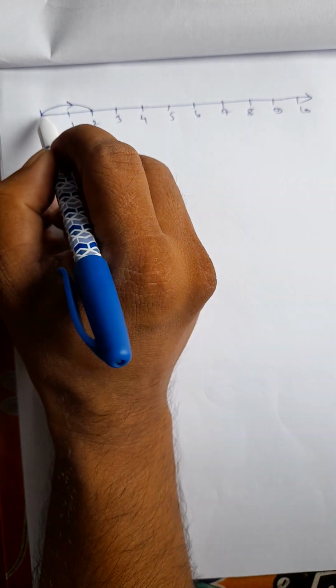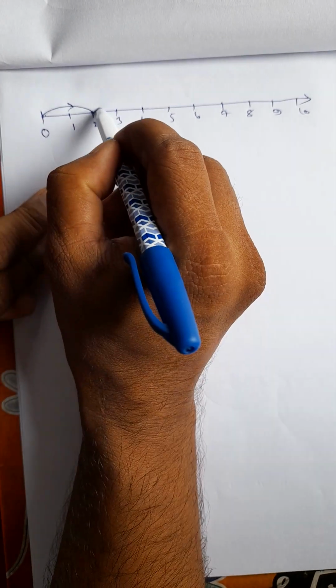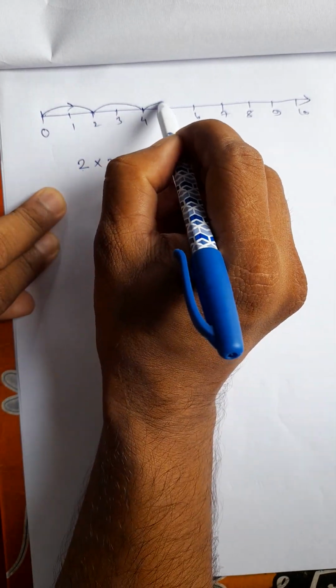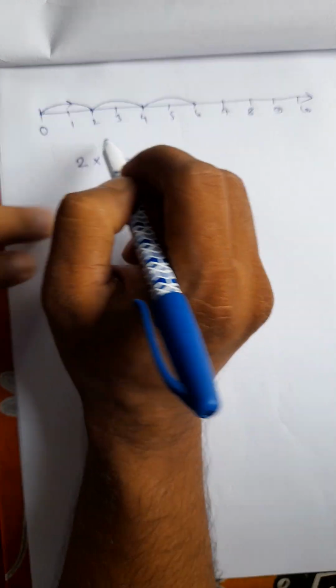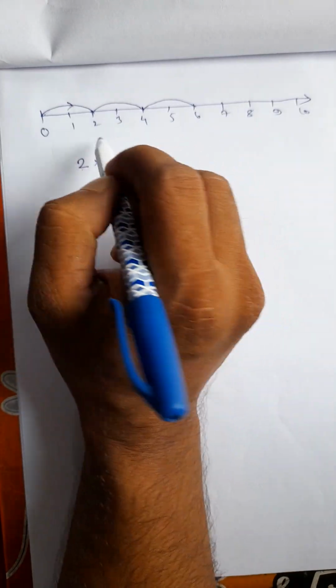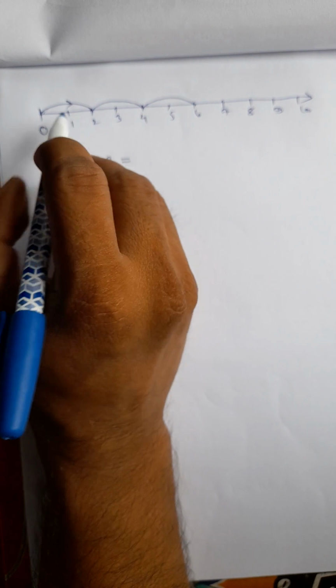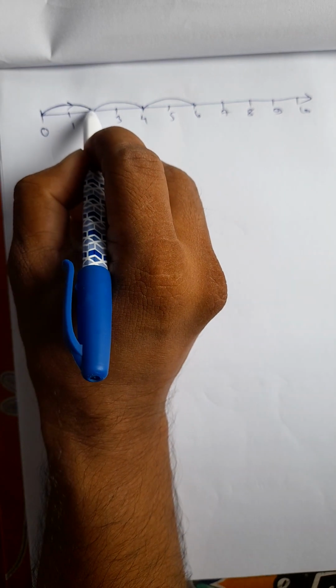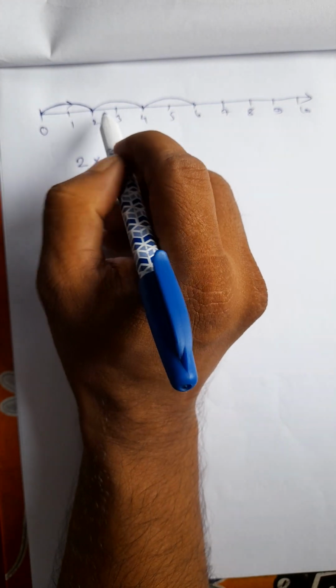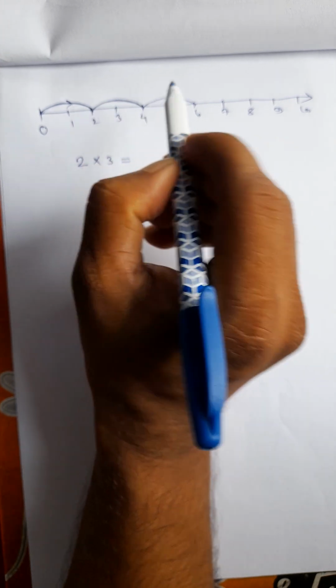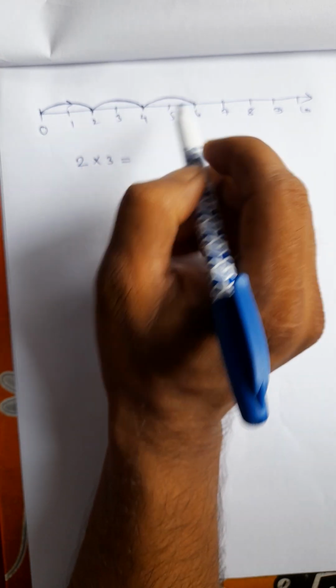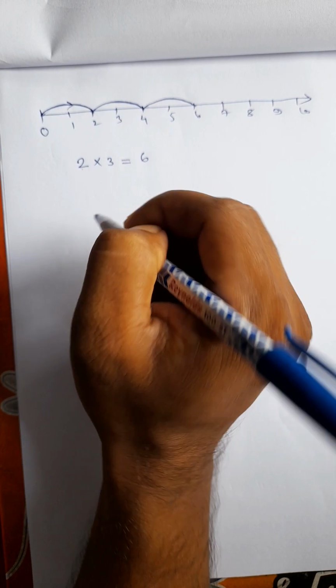So 3 times of this is first one time, then second time, then third time. You are counting 2 steps every time, because 2 multiplied by 3. So first 2 steps, 0 to 2. Second step, 2 to 4. Third step, 4 to 6. So 2 3s are 6.